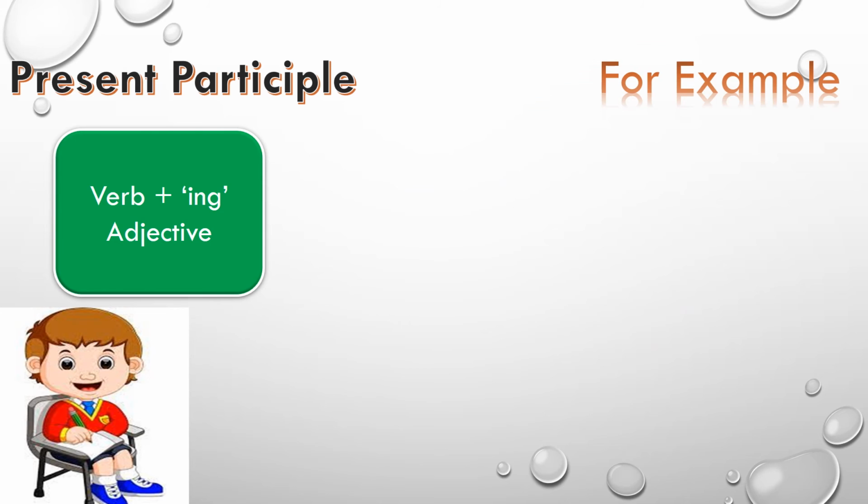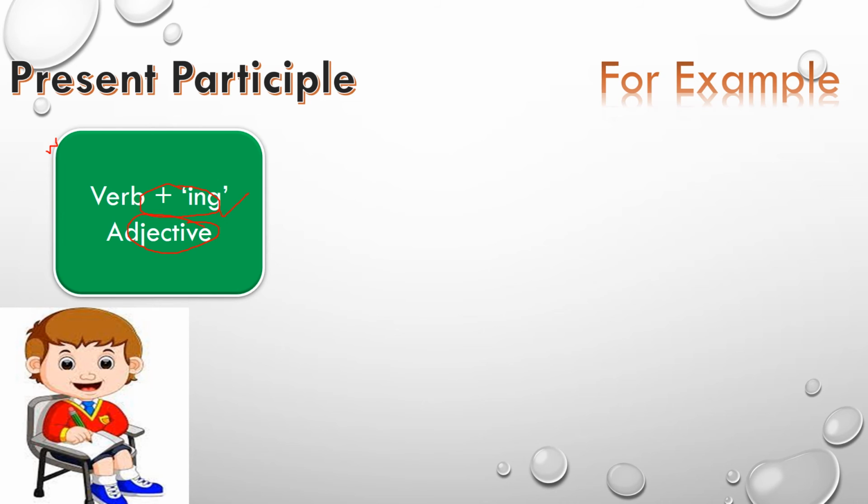Now let's discuss present participle. Your present participle is formed by adding verb plus ing. And we have discussed when we were discussing gerund that gerund is also formed by adding verb plus ing, but participle acts as an adjective in a sentence and gerund acts as a noun in the sentence.